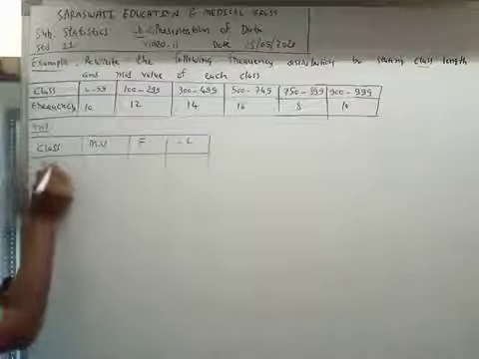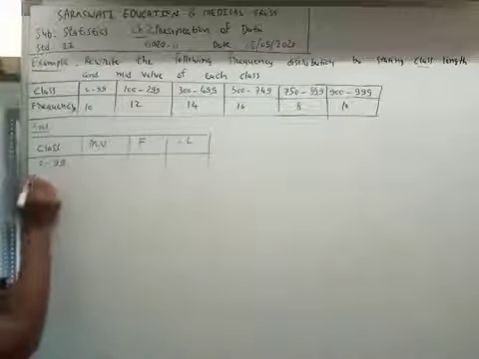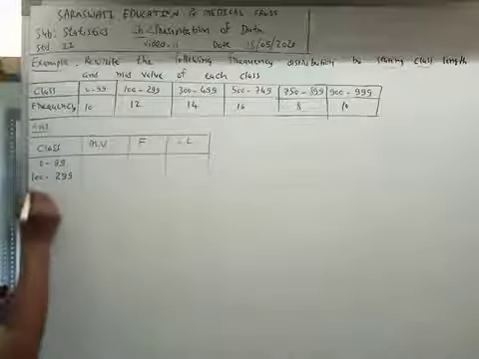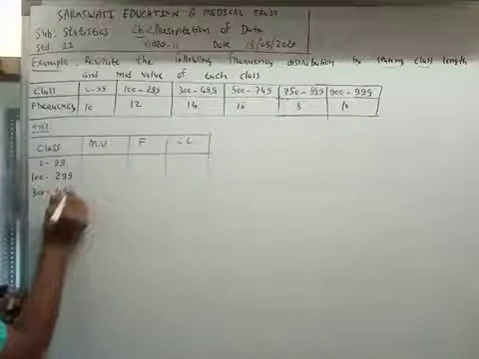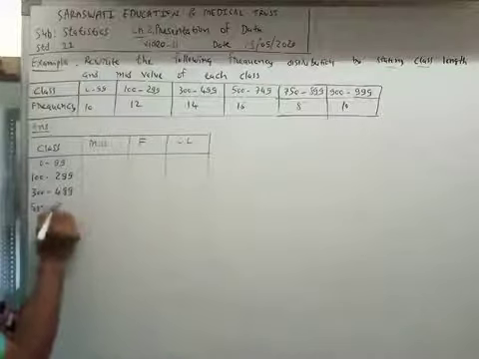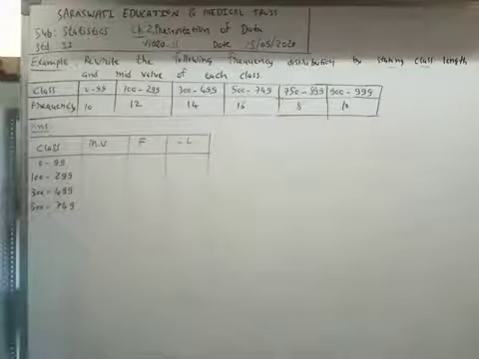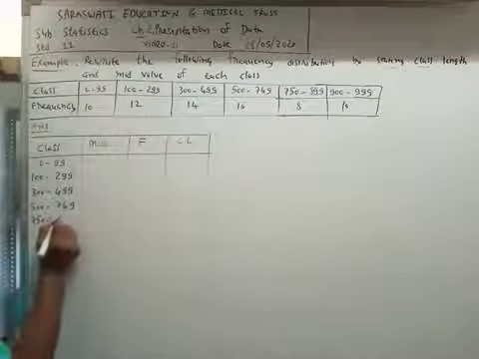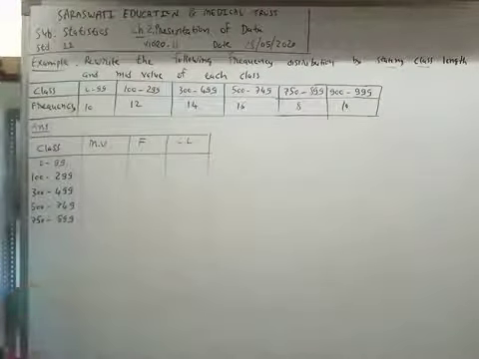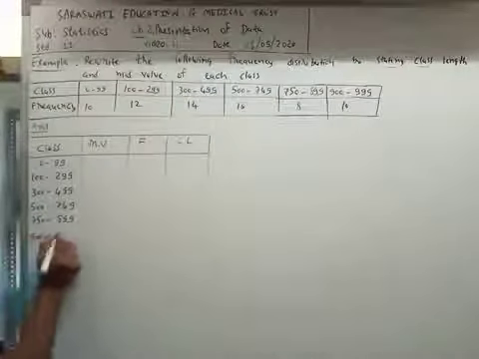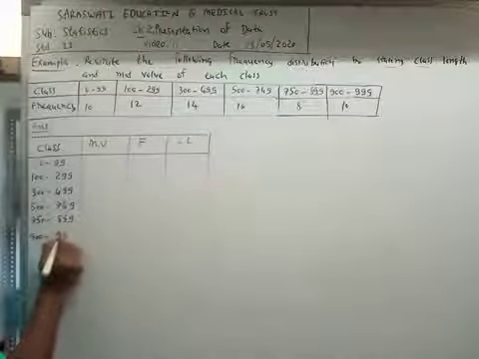Which classes are given? 0 to 99, 100 to 299, 300 to 499, 500 to 749, 750 to 899 and 900 to 999.